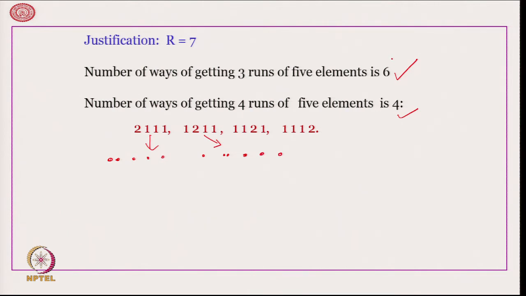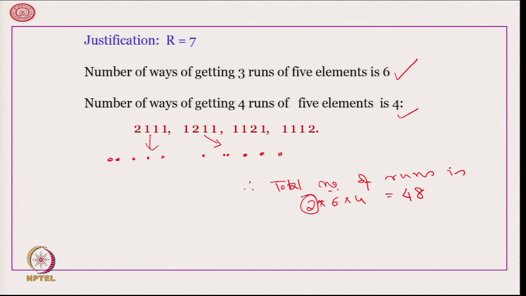Therefore, 6 from here and 4 from here, therefore, total number of runs is 2 into 6 into 4 is equal to 48.